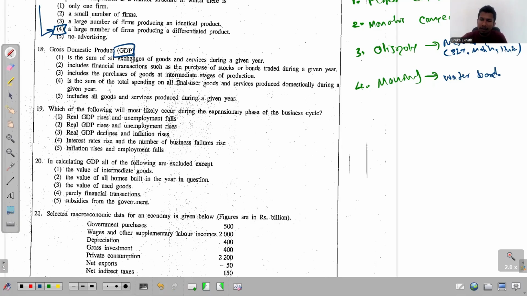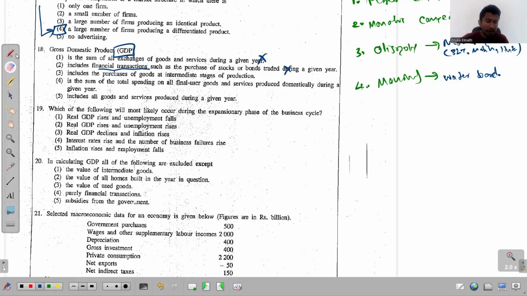So we cannot accept this, because when they say all exchanges, it includes the exchanges of used goods. But we ignore used goods when calculating GDP. So this is wrong. The second one, GDP includes financial transactions. No, we ignore financial transactions as well.